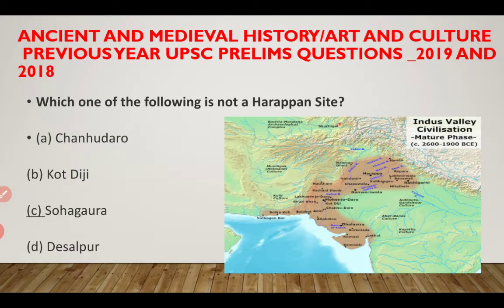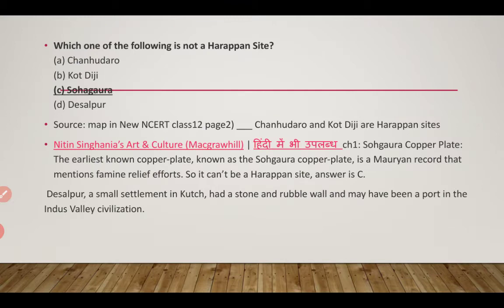Now, the next question. Which one of the following is not a Harappan site? Four sites have been given: Chanhudaro, Kot Diji, Sohgaura, and Desalpur. We have to find out the name of the site which is not a Harappan site. When you read the question, be careful. We have to find out which one of them is not a Harappan site. So the answer is Sohgaura. The other three sites are part of the Indus Valley civilization and they are Harappan sites. So the answer is Sohgaura.